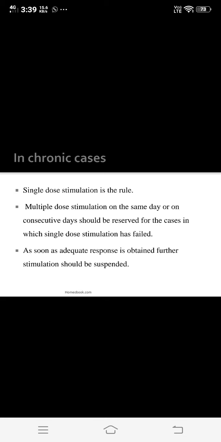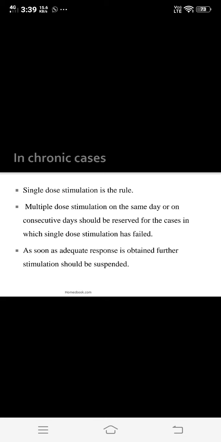As soon as adequate response is obtained, further stimulation should be suspended. That means if you obtain an adequate response from the patient, the repetition of dose should be stopped. So this can be used in chronic cases.